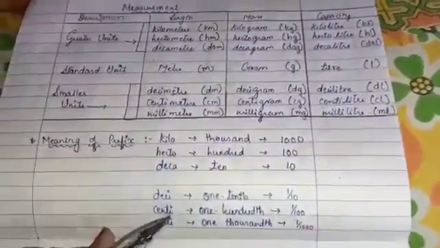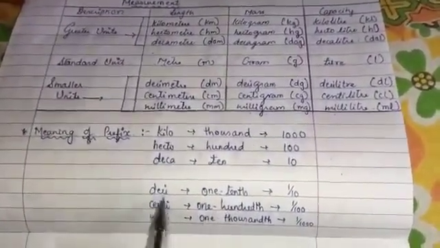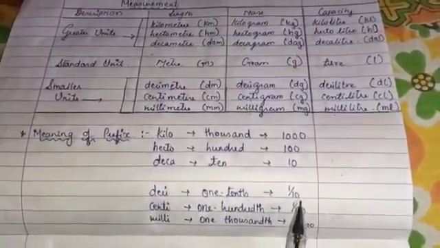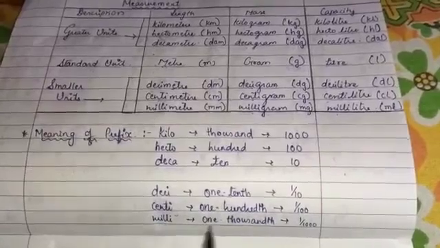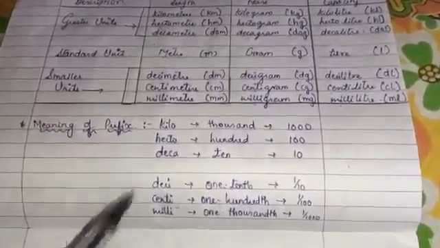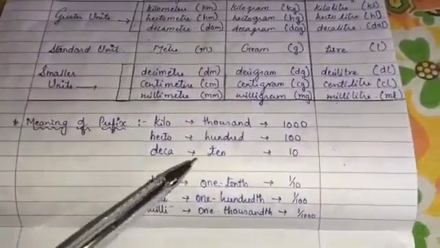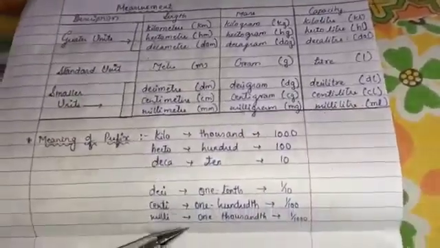Now less than that we will go. Then 1/10th, 100th and 1000th. Deci means 1/10th, means 1 upon 10. Centi means 100th, means 1 upon 100. And milli means 1000th, means 1 upon 1000. This will be very beneficial in your ahead exercises. So you have to learn by heart this chart as well as these prefix meanings.